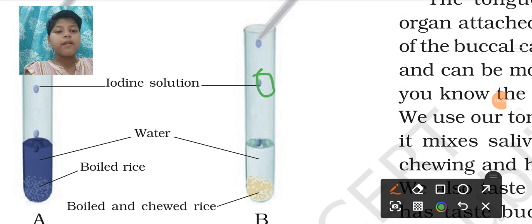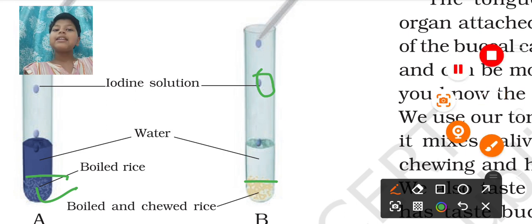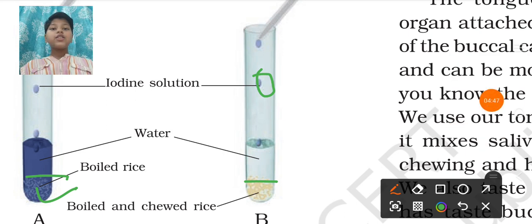This is boiled rice and this is also boiled rice. But what's the difference? This boiled rice is chewed, but this boiled rice is not chewed, right? That's the difference. Okay, so now I think you understood it. Here we have boiled rice, and here also we have boiled rice, but here we have chewed rice, and here we have not chewed rice.